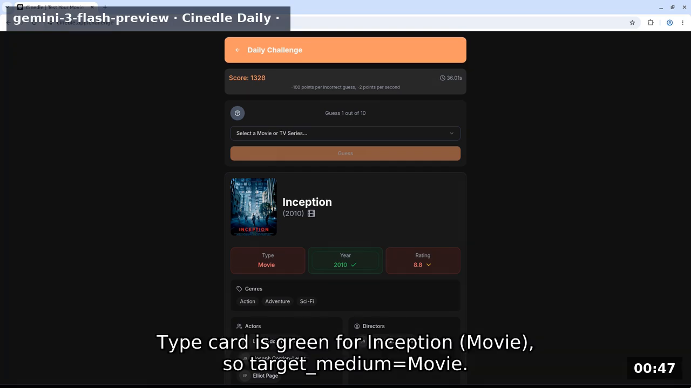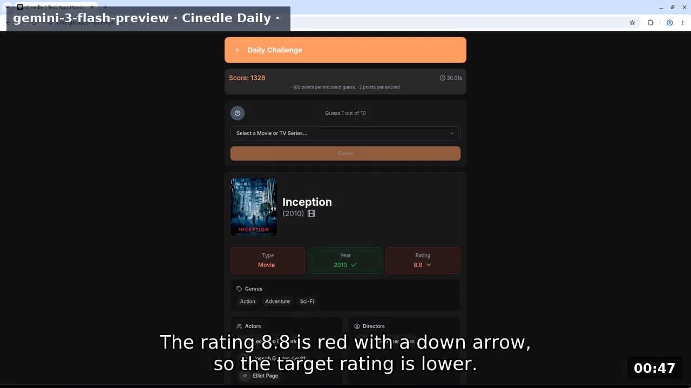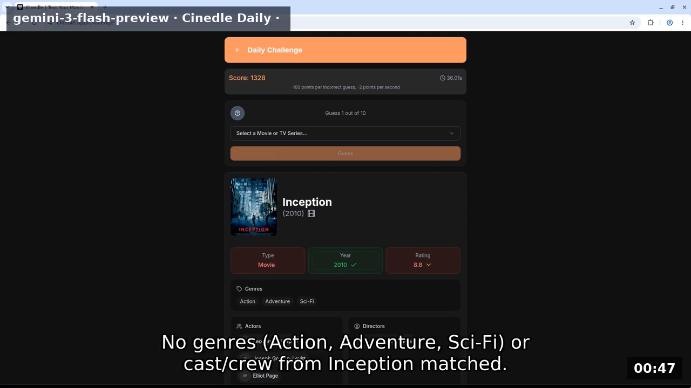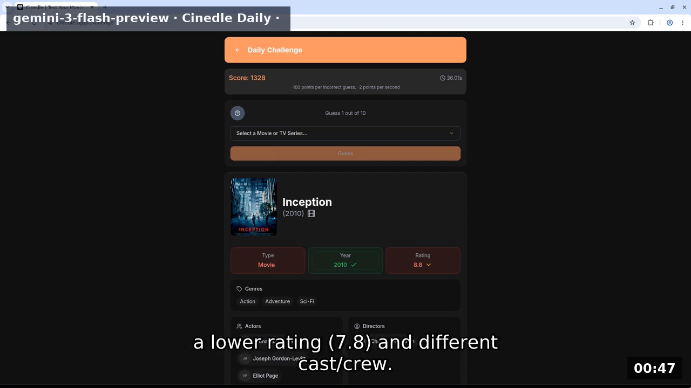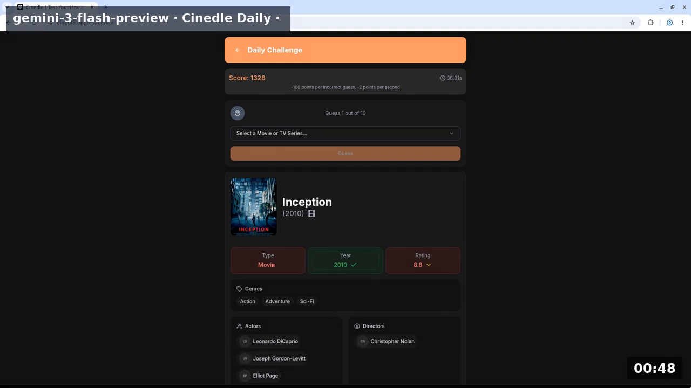Type card is green for Inception movie, so target medium equals movie. The year 2010 is green, exact match. The rating 8.8 is red with a down arrow, so the target rating is lower. No genres (action, adventure, sci-fi) or cast/crew from Inception matched. I will try The Social Network, 2010, which is a drama/biography with a lower rating of 7.8 and different cast/crew.